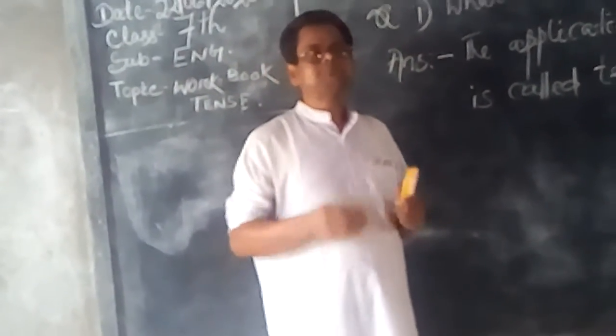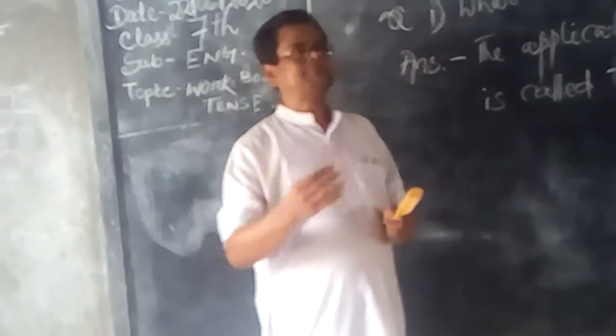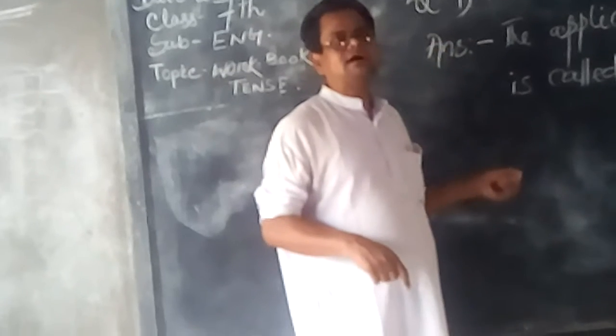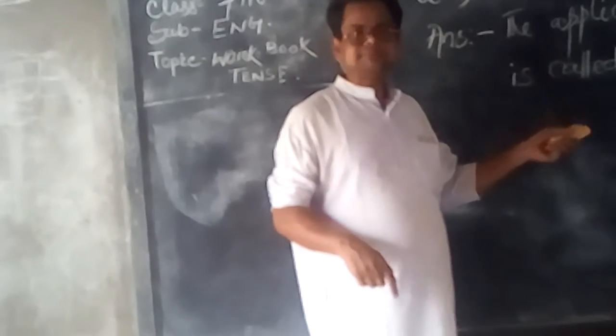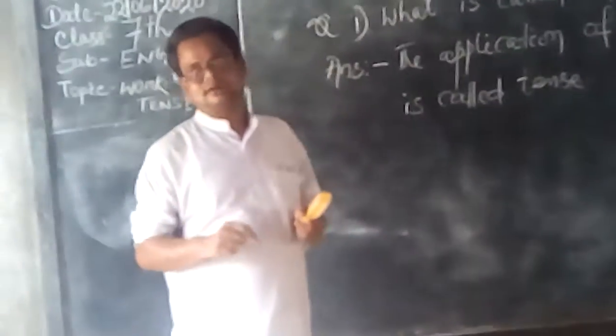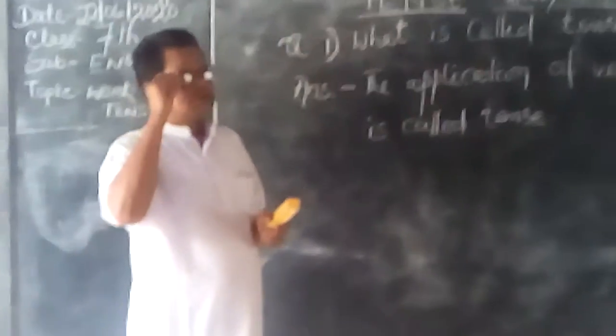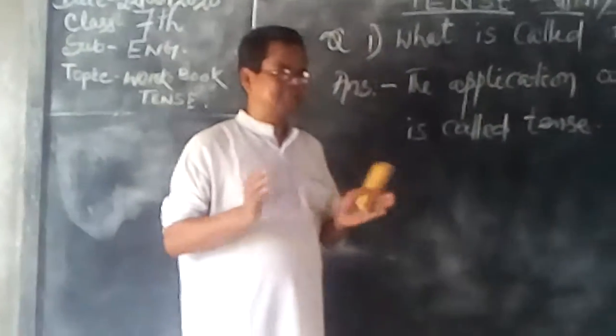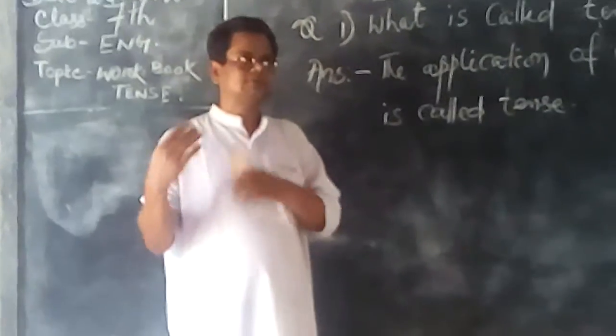Why? Because future has no separate verb. We have to use the present verb and the participle verb in future tense with the help of helping verb or modal verbs. So I will teach you separately what is modal and what is helping verb, what is main verb, what is finite verb, what is non-finite verb.